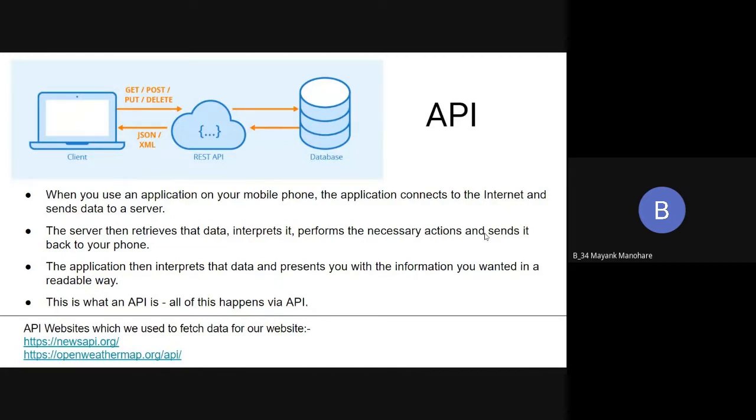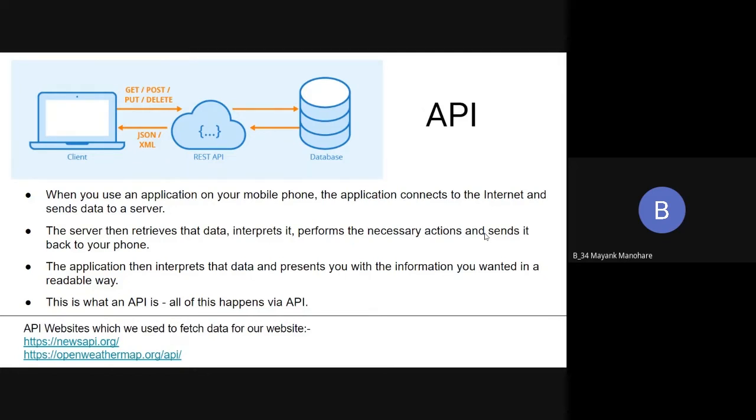As you can see in this slide, there is a database. The client wants to access the data from the database, but it cannot directly interact with the database. So it interacts through an API. If the client is asking for valid data, the database will provide that valid data through the API. For fetching the news, we used newsapi.org, which is a news API. And for fetching weather data, we used Open Weather Map.